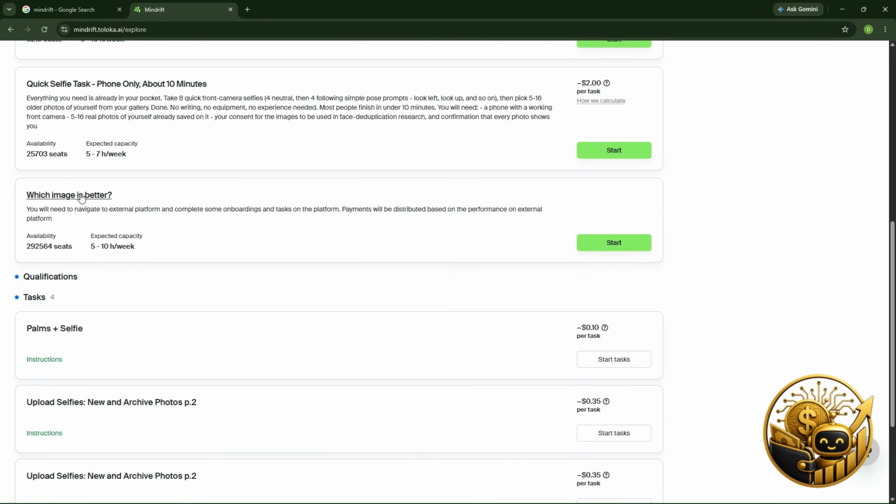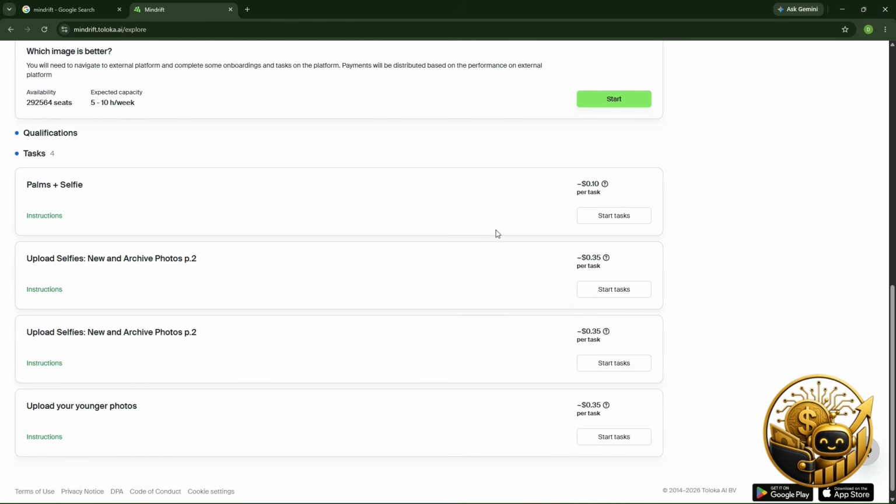It says which image is better. I've personally tried this project before, and it's not that easy. It is very difficult. Okay, I won't lie to you.